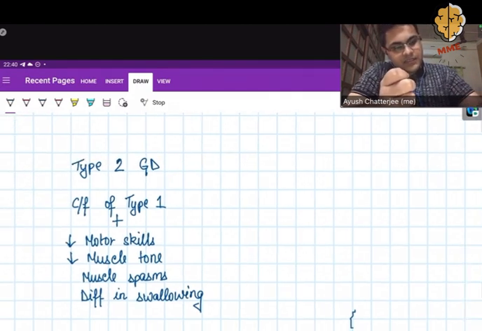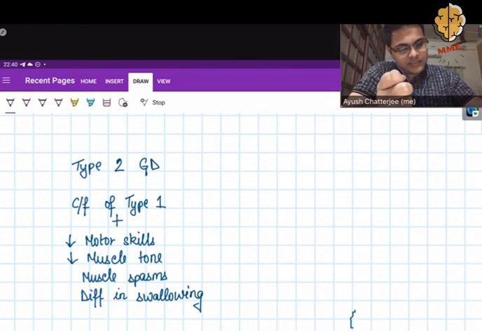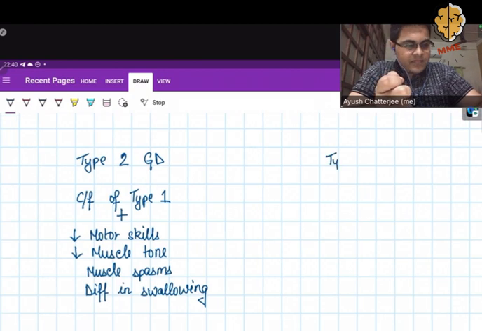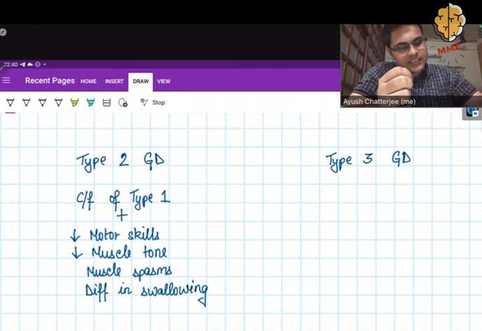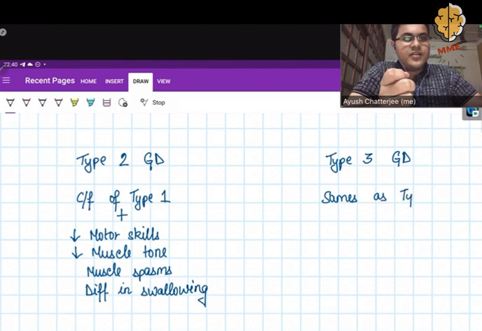Now what happens in type 3 Gaucher's disease? In type 3 Gaucher's disease, the features are the same as type 2. The only difference is that the onset is slow.